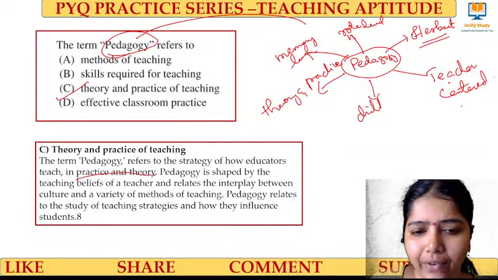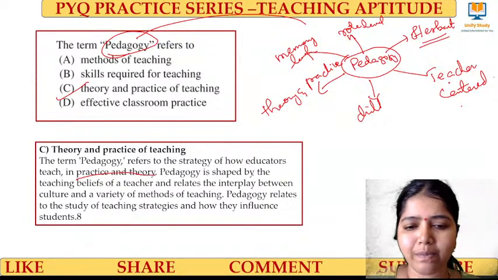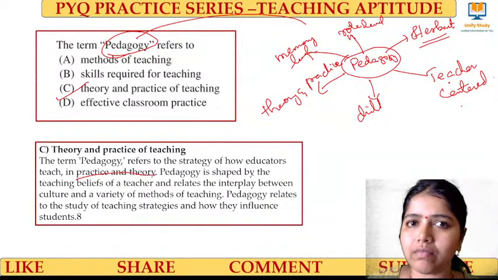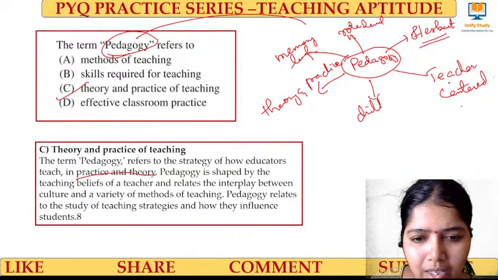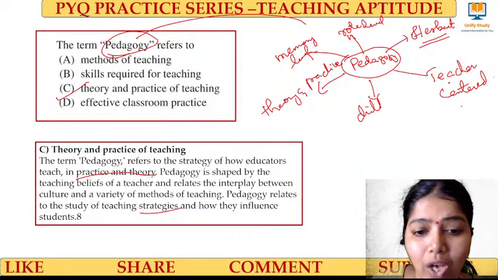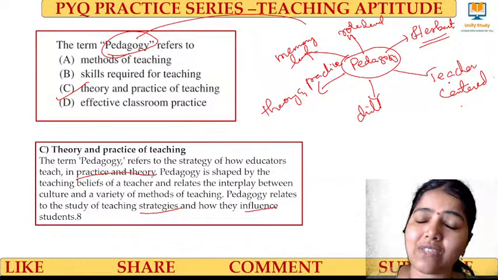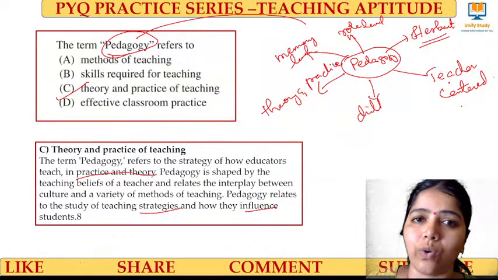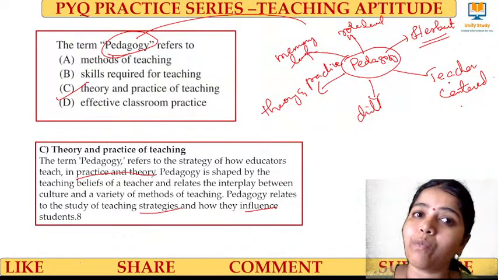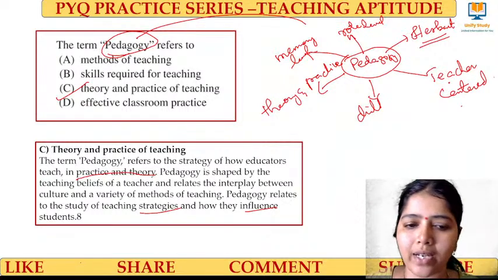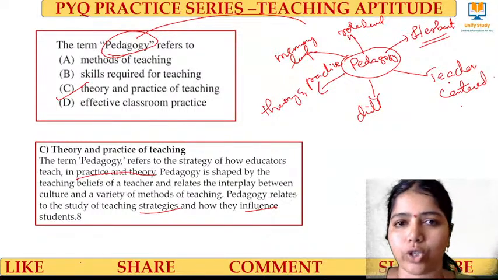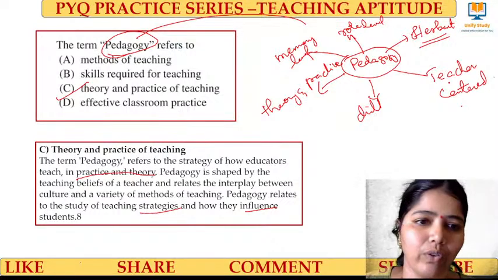Practice and theory. It takes place between the student and the teacher, and it relates to the study of teaching strategies and how they influence the students. When we are in kindergarten and lower standards, we are mostly influenced by our teachers, right? So that type of teaching we call pedagogy level of teaching. Clear? Very good.